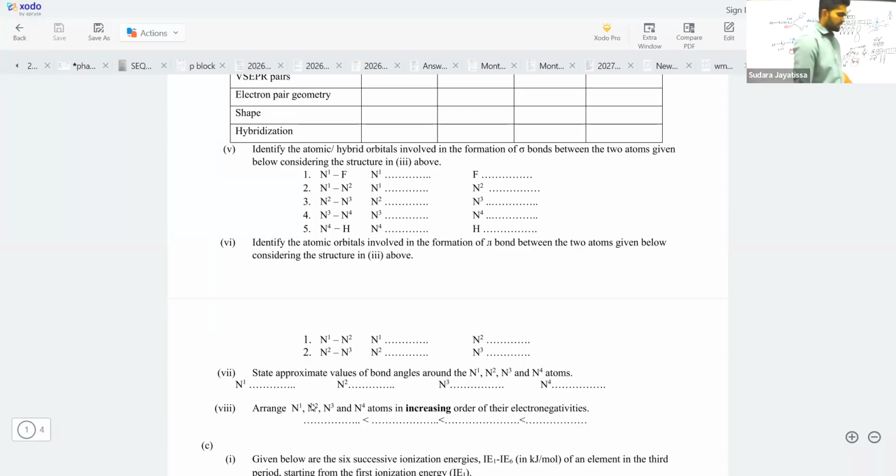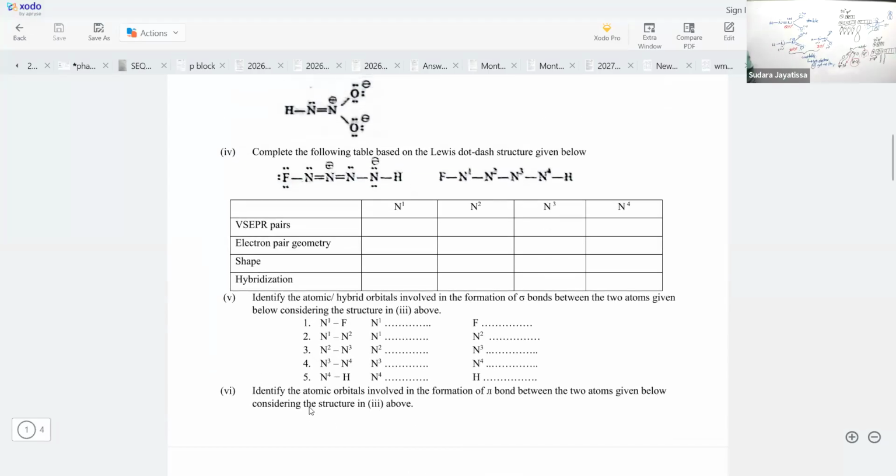Right, next one. Yes. Next one, about the approximate bond angles. Tell me, what is the bond angle around N1? Yeah, 117.5.